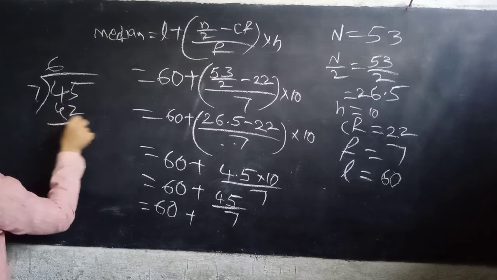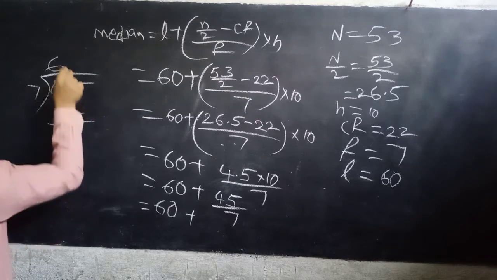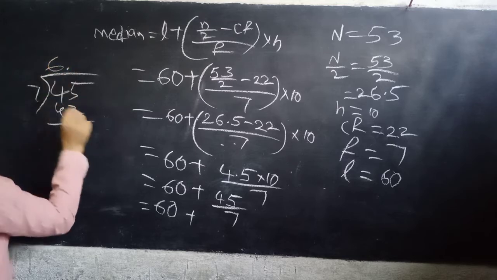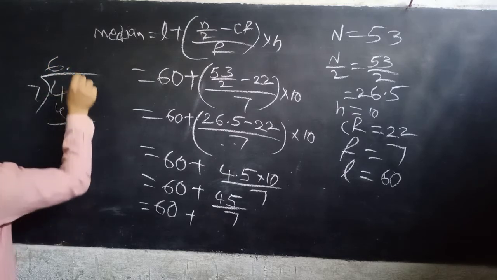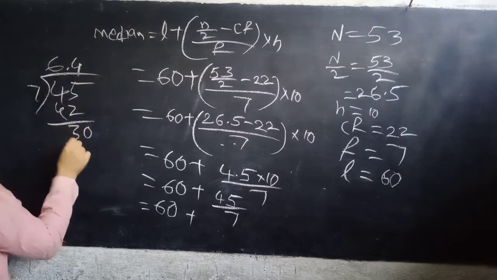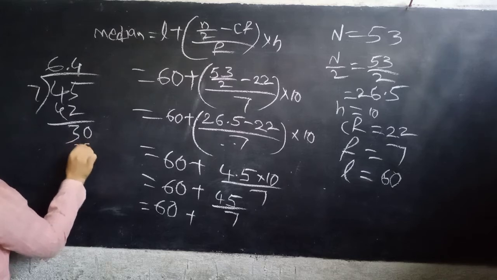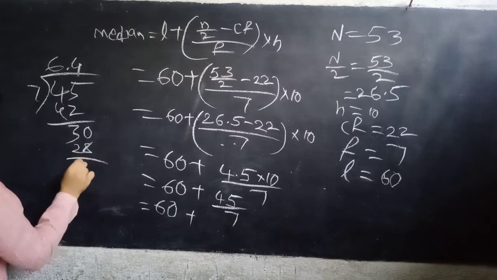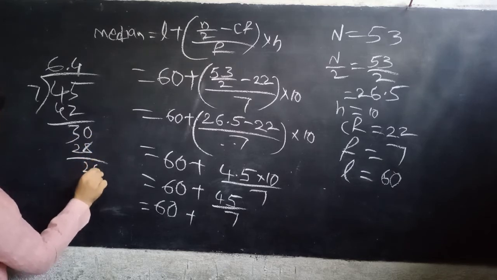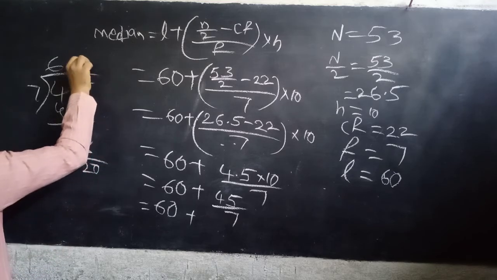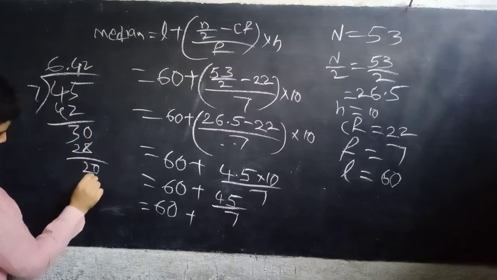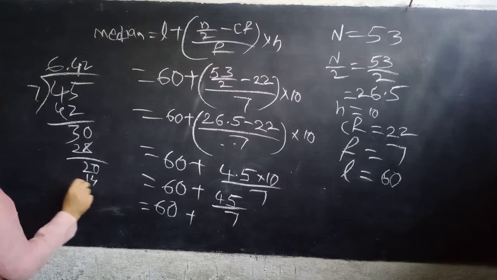7 times 6 is 42, 3 left. Put the decimal point, 30. 28, so 2 remain, 20. This is a repeating decimal.